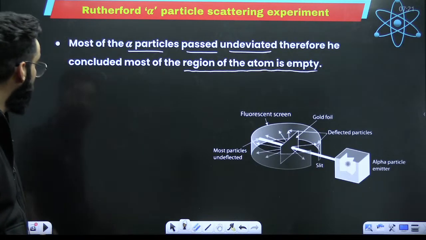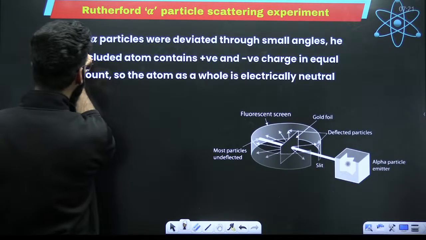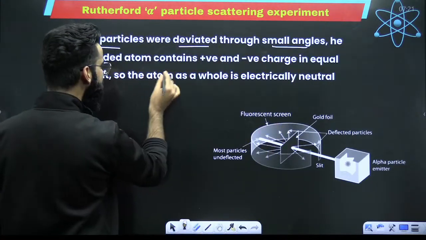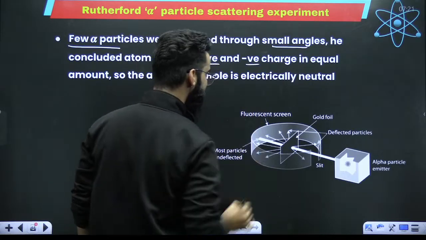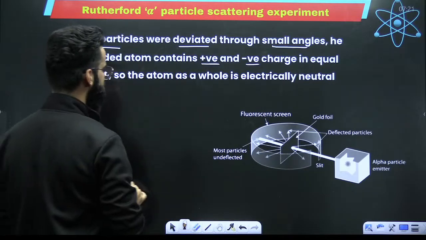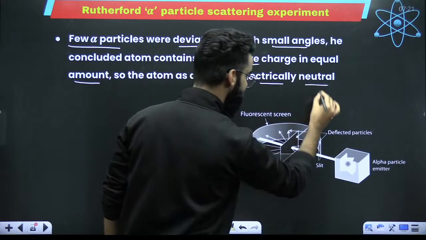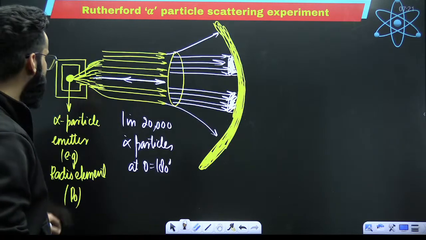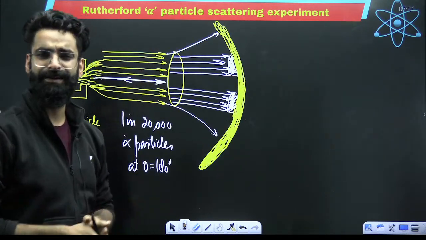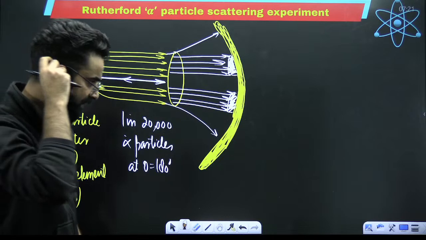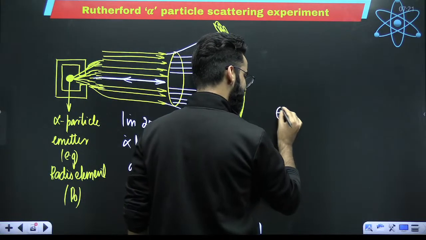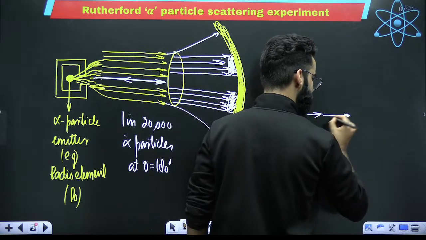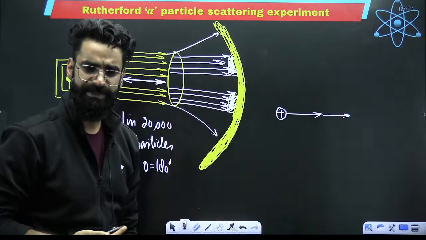Point number 1. Point number 2. Few alpha particles were deviated through small angles, and he concluded the atom contains positive and negative charge in equal amounts. So the atom as a whole is electrically neutral. What does that mean? Since very few alpha particles were deviated, how will an alpha particle get deviated? Imagine this is the alpha particle. It's moving in this particular direction. Now, how will it get deviated from its path?